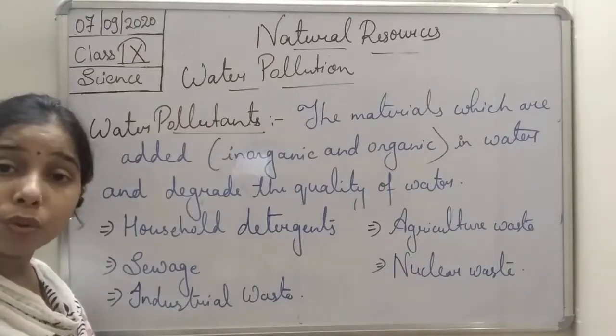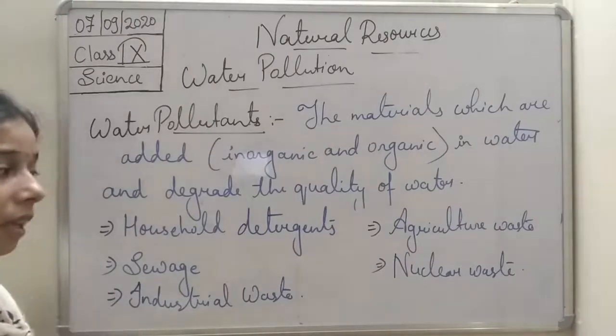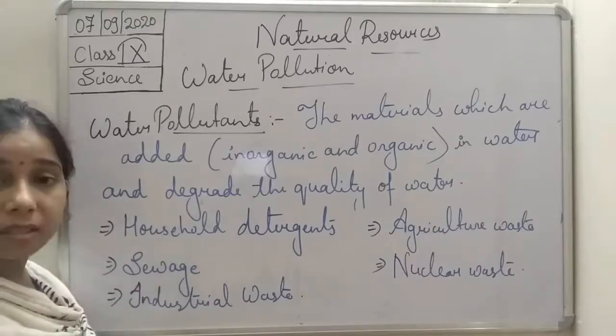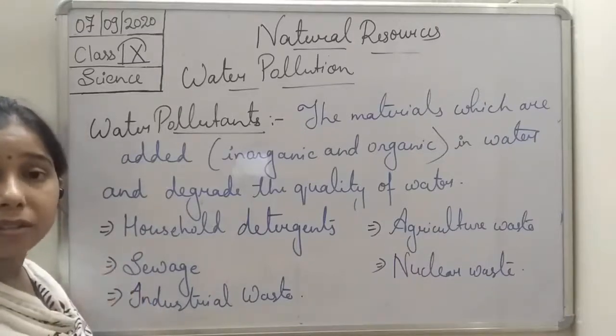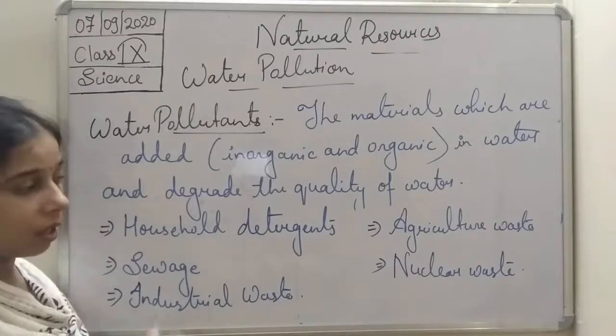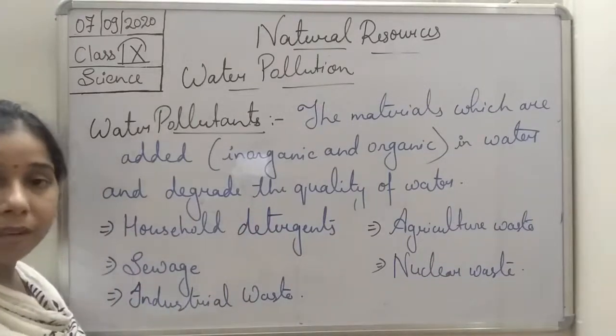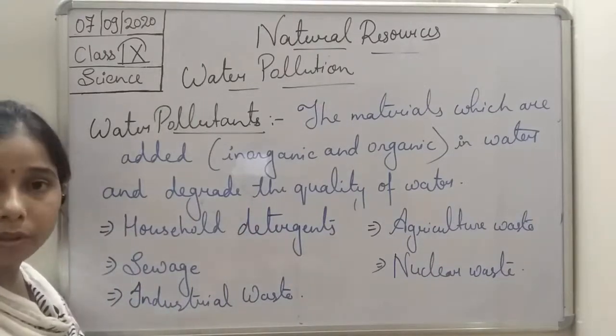So in both cases, students, you see that the nuclear waste, it means the chemicals and radioactive elements that we use in a nuclear power plant, finally mix into the water.